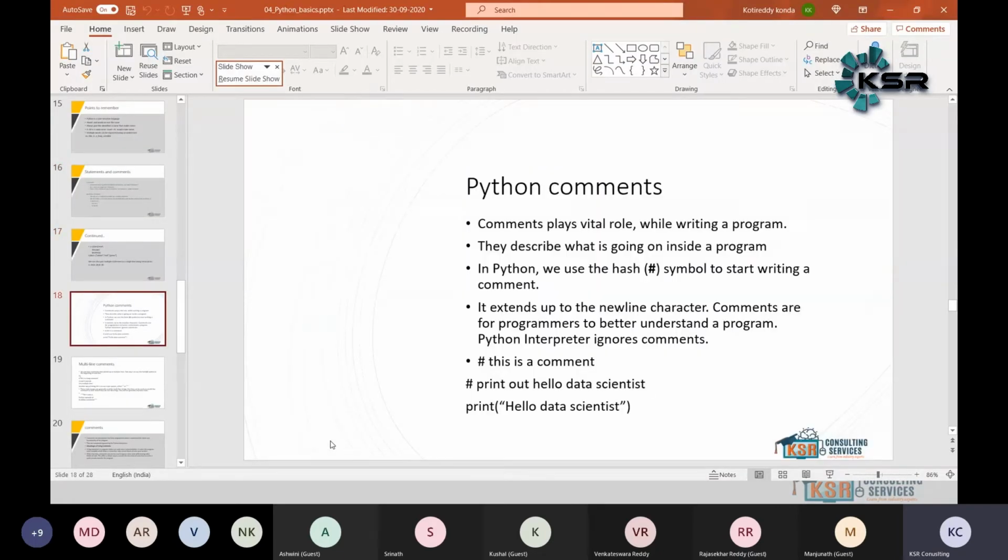So comments. What are comments? Comments play a very important role. Comments generally play a vital role while writing a program.